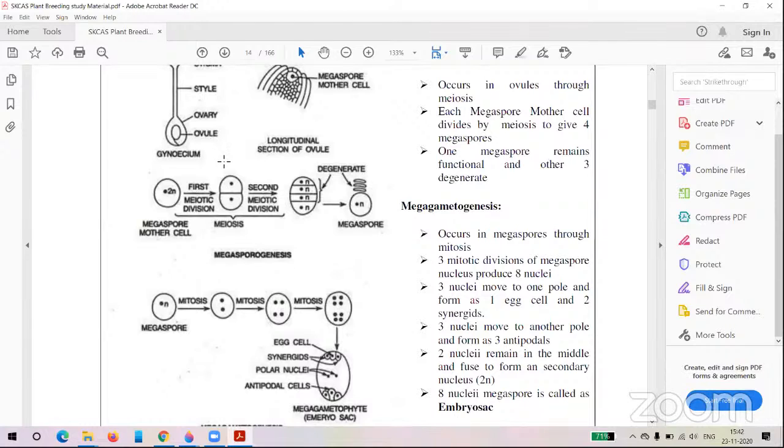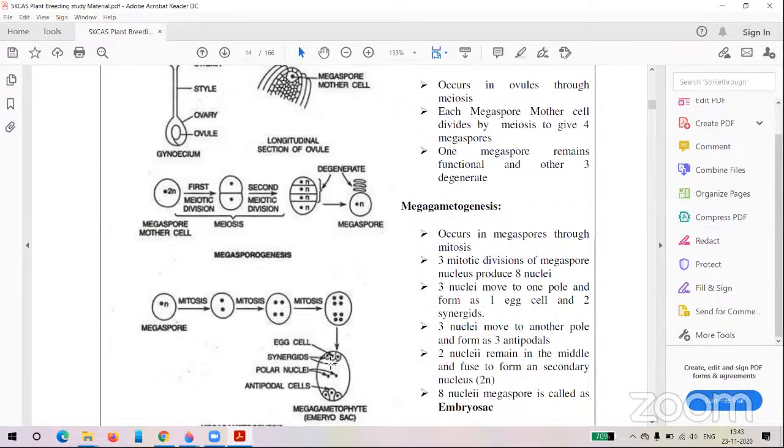And apospory means the embryo sac will develop from the vegetative cell of the ovule, and among that the egg cell will form the embryo, that is called apospory. And parthenogenesis means the embryo sac is haploid, and in that haploid embryo sac, if the egg cell forms the embryo, it is called parthenogenesis.